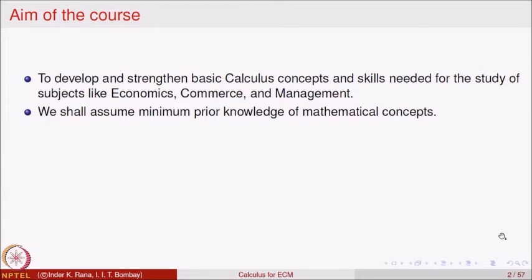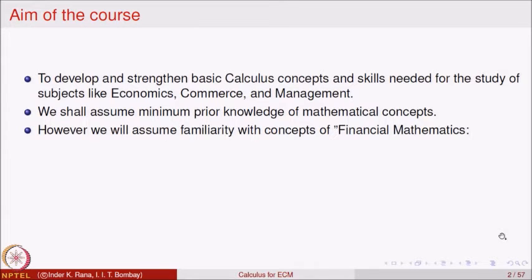We shall assume very little knowledge of the mathematical concepts, because many of you might have left mathematics as a subject after 10th standard onwards, and you might not have studied mathematics in the later courses in your college. So, we will try to define basic concepts as and when required, and some of the concepts we will leave for you to read and revise, so that you follow the course comfortably and learn the techniques.